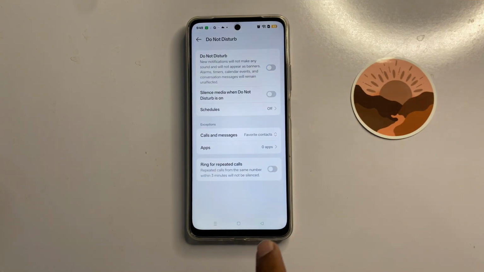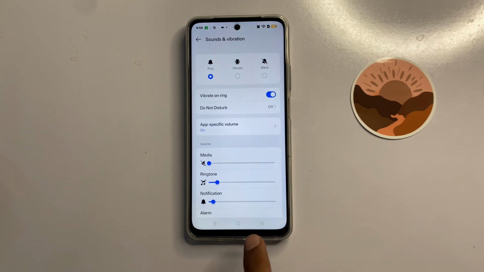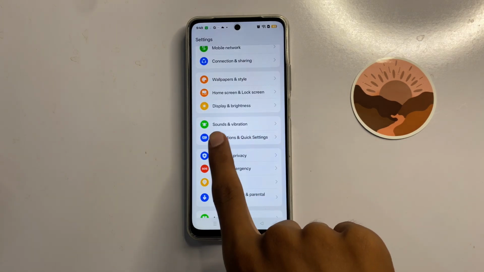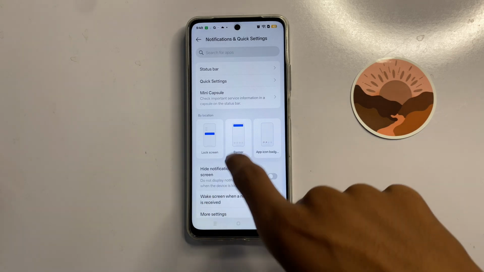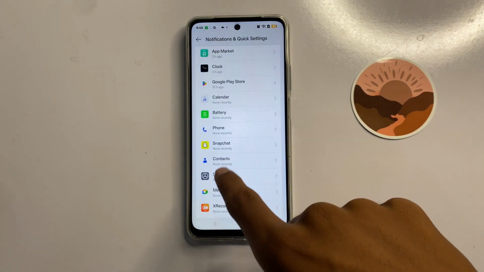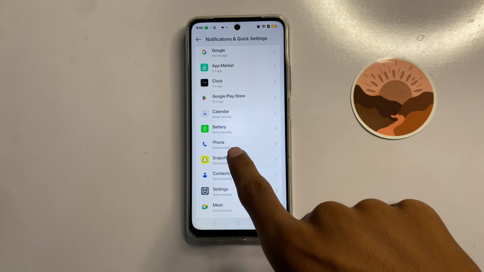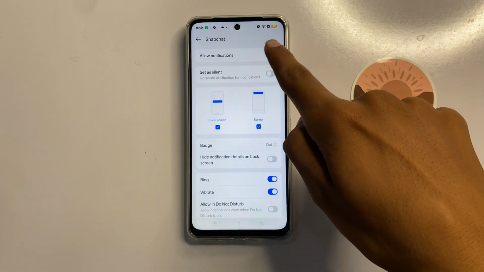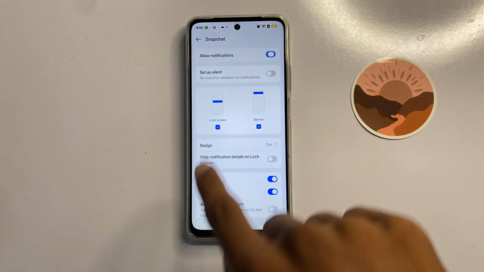After turning off your do not disturb, go back and click on notifications, and then scroll down and here you can enable your notifications. Suppose you turned off this app's notification, then turn it on.